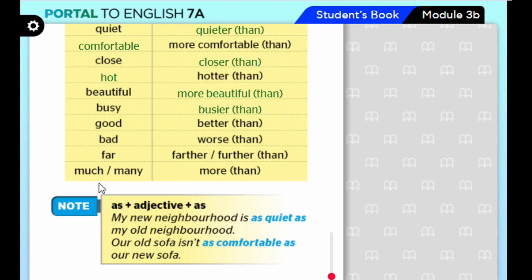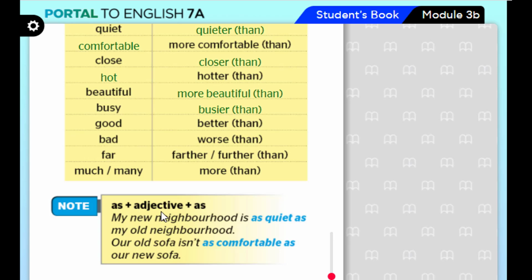Pay attention to this note here. As, adjective, as. Put any adjective here. For instance, as quiet as, comfortable as, close as, hot as, beautiful as, good as. All adjectives apply here to mean what?